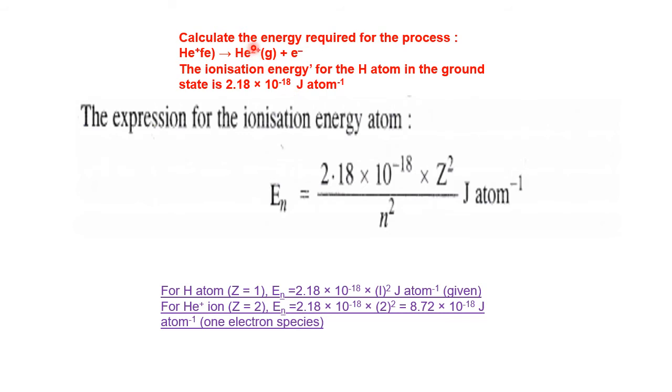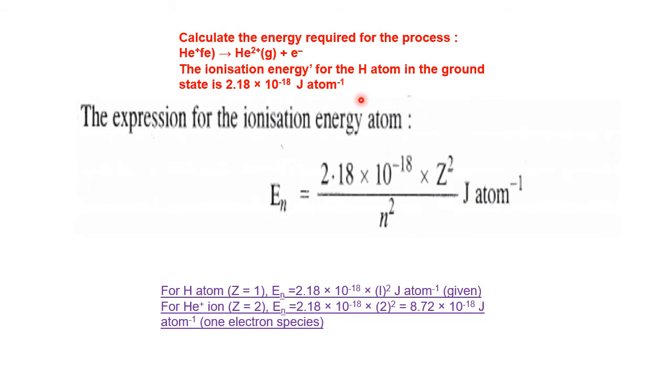Now calculate the energy required for the process: helium already in the plus 1 state, converting helium plus 1 to plus 2. That means it is losing an electron. So loss of an electron, it is an ionization enthalpy like that. Okay. So the ionization energy for hydrogen atom in the ground state is 2.18 into 10 to the power minus 18 joules per atom. Okay, right.